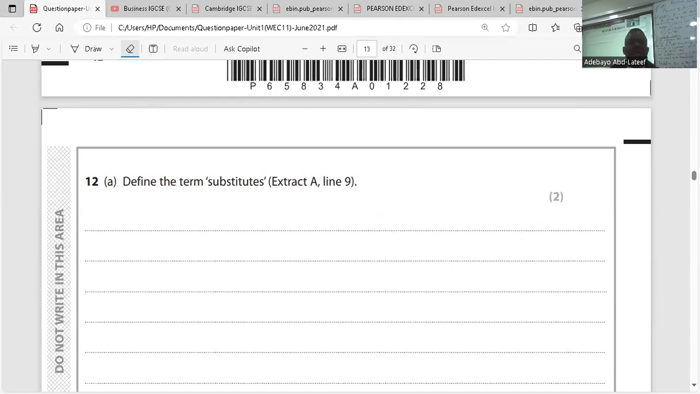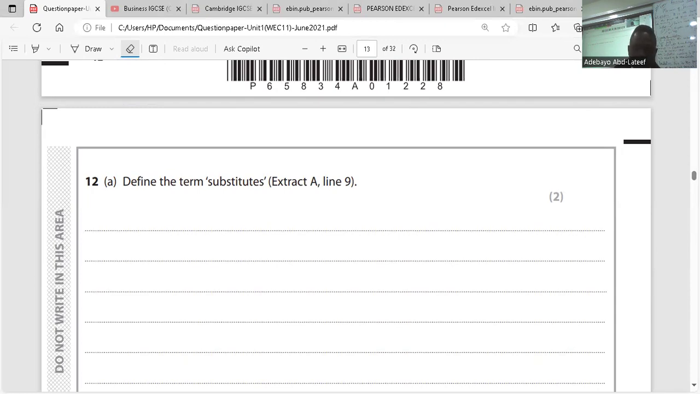The first question says, define the term substitute, extract A, line 9. So based on what we read, what is a substitute good? Two goods that have the same usage are substitute goods. A good that can be used in replacing another good is a substitute. Do you understand what a substitute good is here?